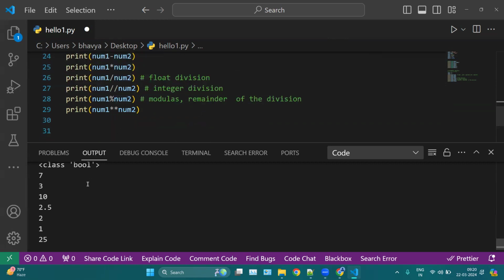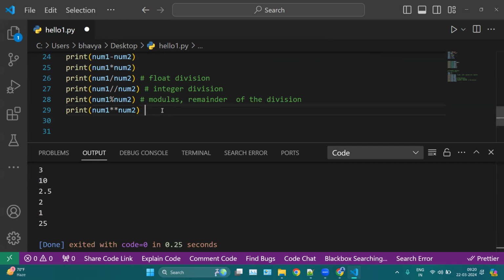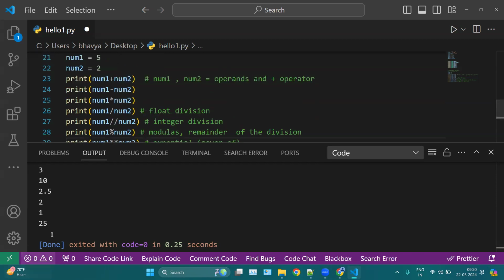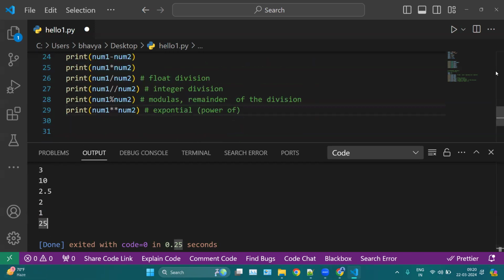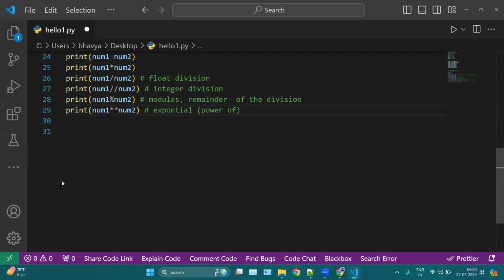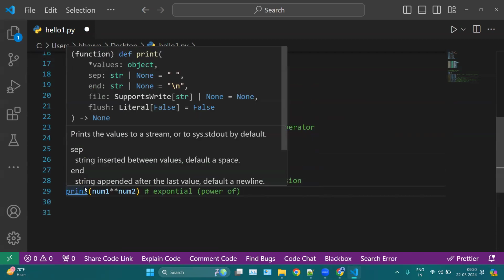So modulus returns the remainder part of any division. Then we have exponential, which means power of. Five power of 2 is 5 into 5, 25. So these are the common arithmetic operators we mainly use.